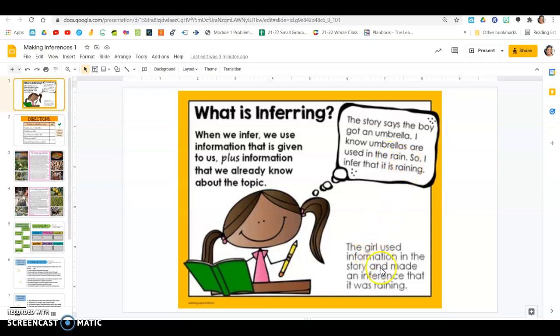The girl used information in the story. It says that the boy got an umbrella and made an inference that it was raining because she knows that umbrellas are used in the rain.